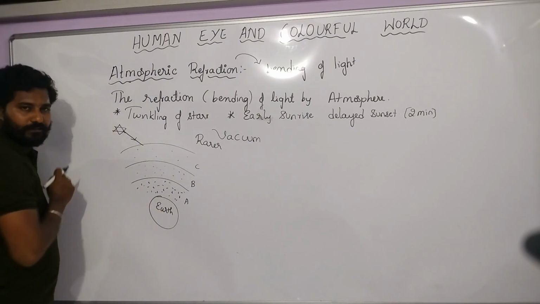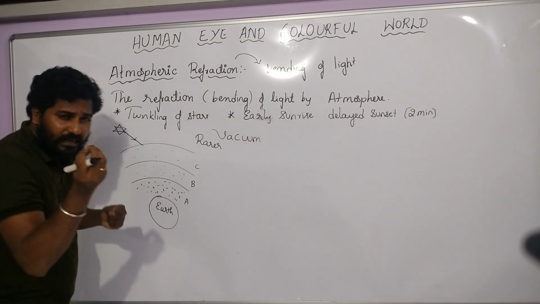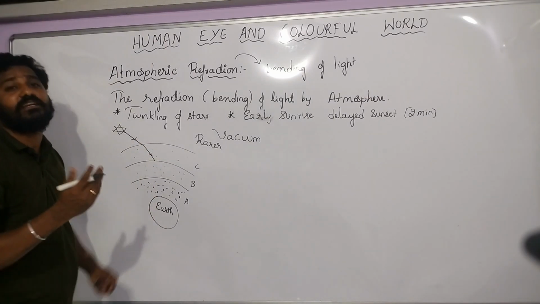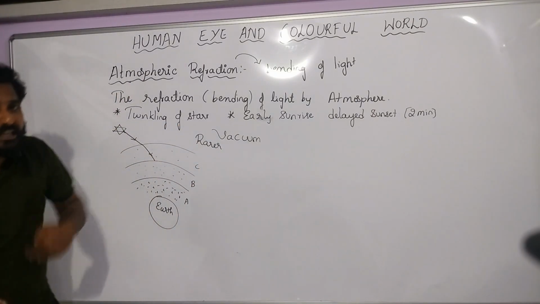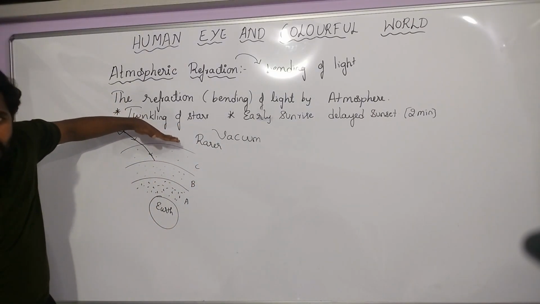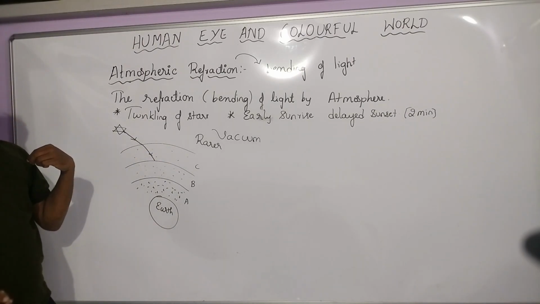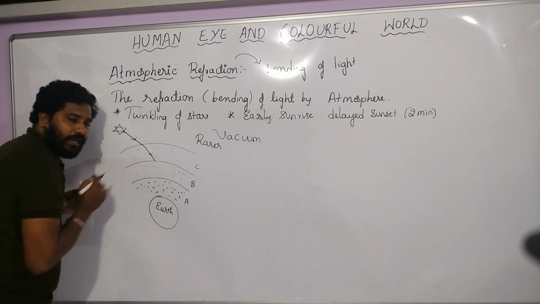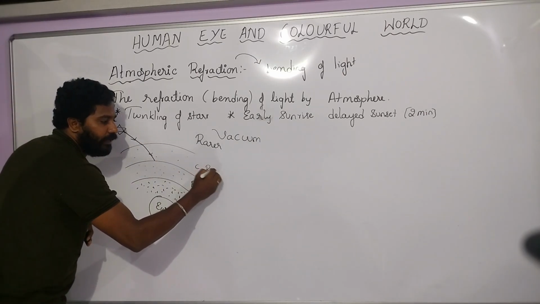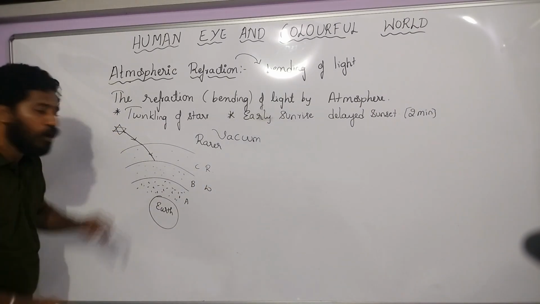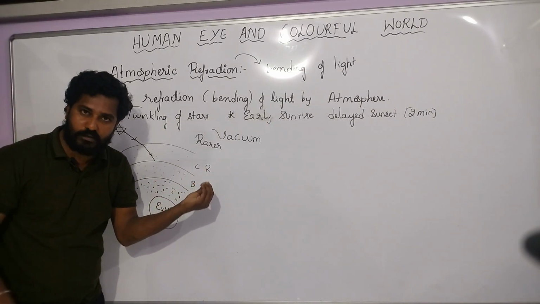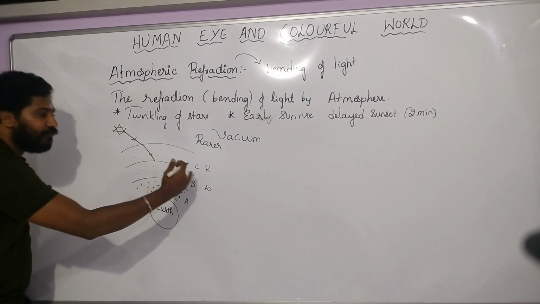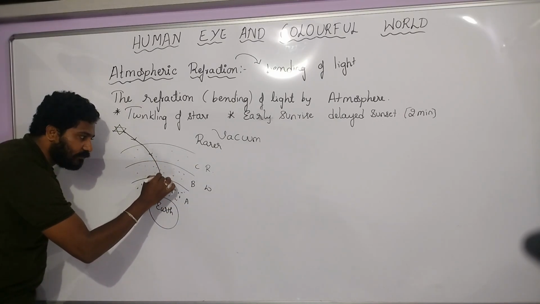When it enters towards the sea level, I have taken it as a sea, a little air molecule is present. So what happens? The starlight is going to bend a little. Refraction takes place, the bending phenomenon. Why the bending phenomenon, children? Because it is traveling from rarer medium to denser medium. When it travels from C to B, which is the rarer medium? Yes, C is the rarer medium and B is the denser medium, because here very few air molecules are present, but here a little bit more air molecules are present. So now the light ray is traveling from rarer to denser medium and bends a little bit towards the normal.